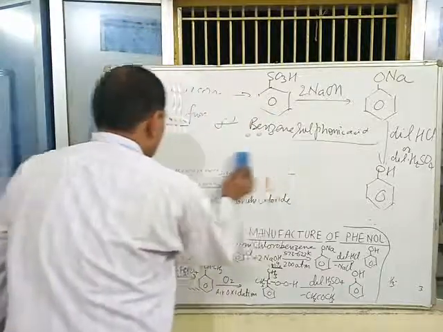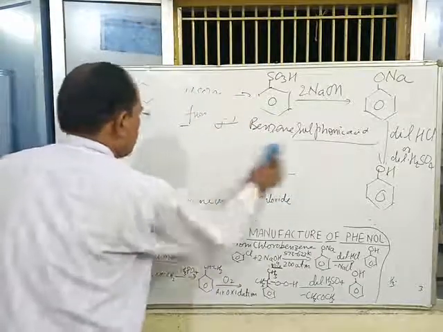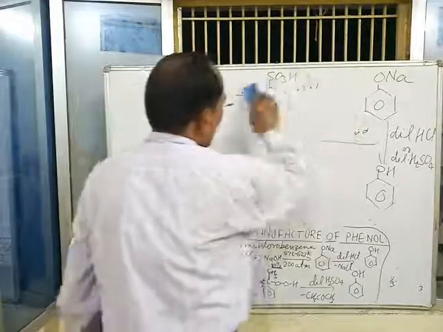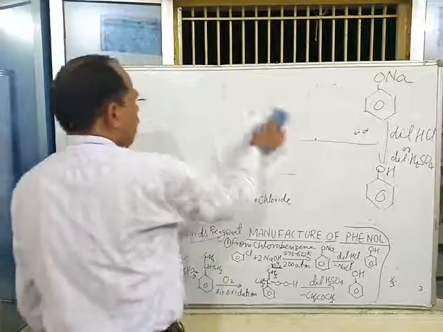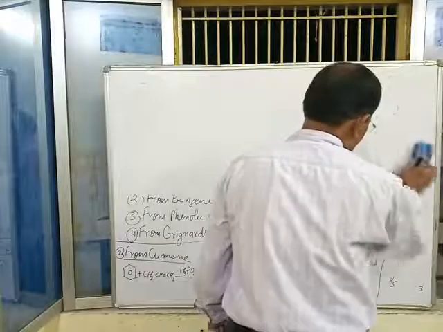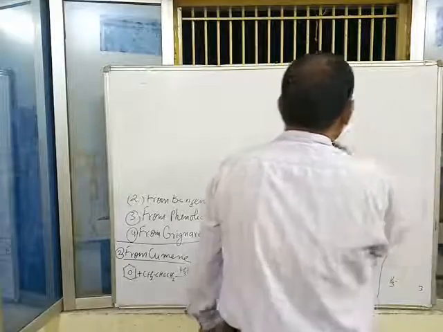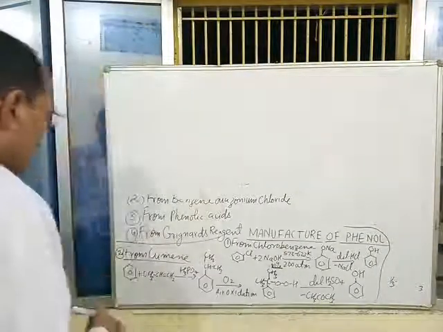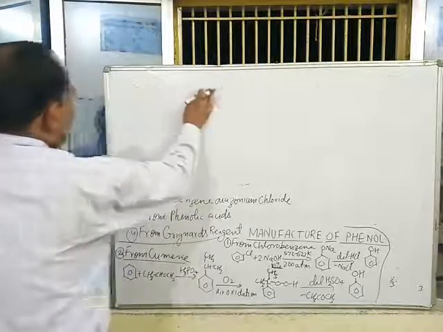Next method of general preparation of phenol is phenol from benzene diazonium chloride. Benzene diazonium chloride is a diazonium salt, and it is obtained from aniline.